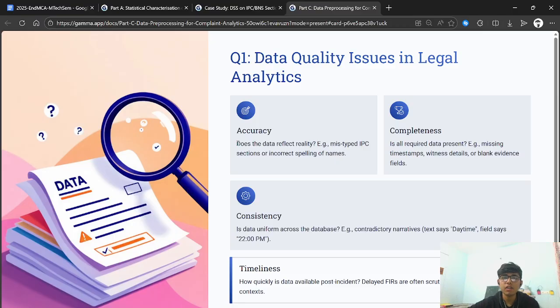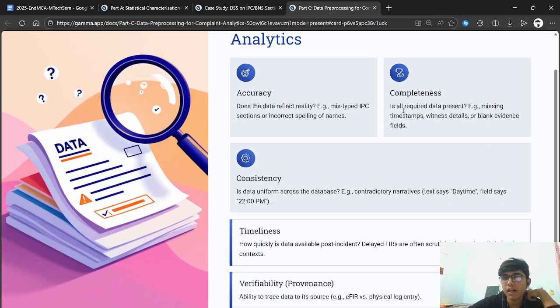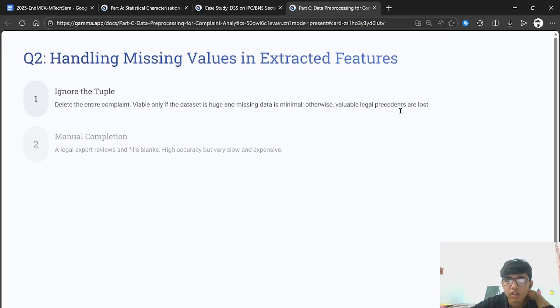Accuracy: does the data reflect reality? Mistyped IPC sections or incorrect spellings of names are the pitfalls of accuracy. Completeness: is all the required data present? That is, the missing timestamps and witnesses, whether these are present or not in the data set. For consistency, there should not be any contradictory narratives in place.